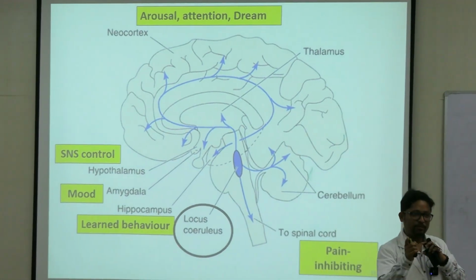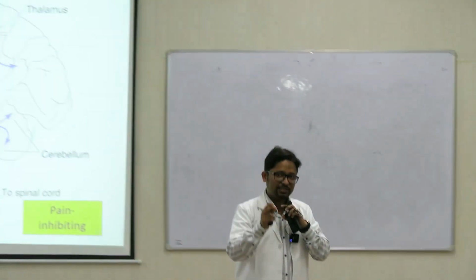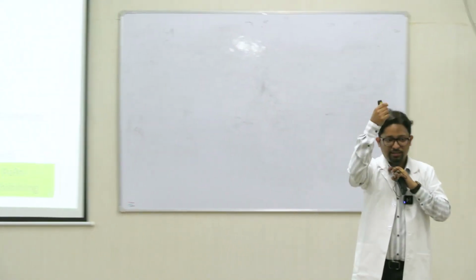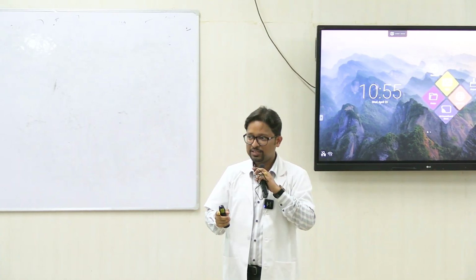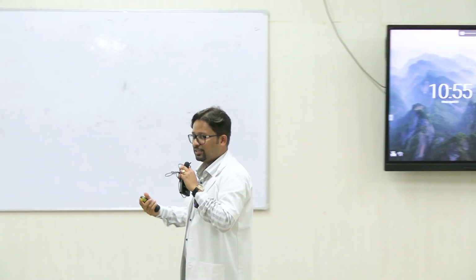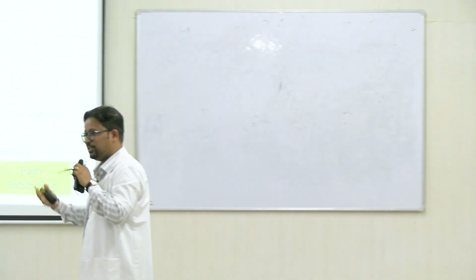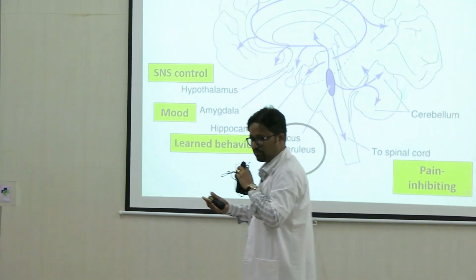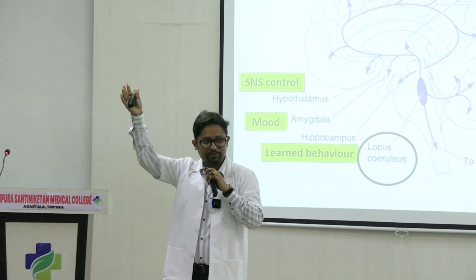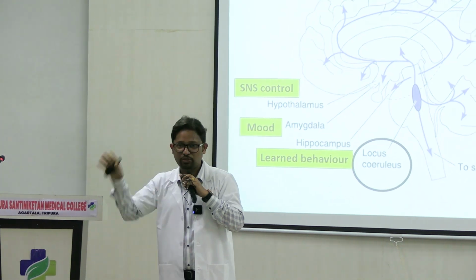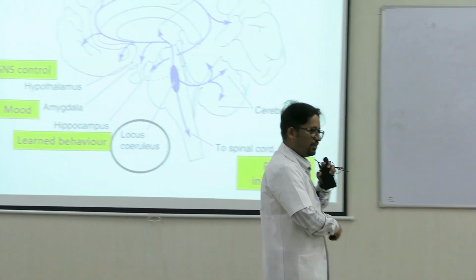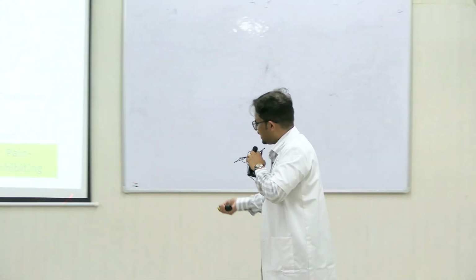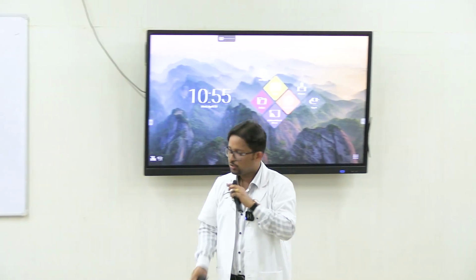So the norepinephrine secreting neurons inhibit the pain transmission in the fibers of the pain pathway. Just as an example, whenever a soldier is in the battlefield, their pain threshold actually goes up. They don't feel pain over a lot of things because the sympathetic system of the body is so active, they're under so much stress. So this is an example to give you an idea of how the pain carrying networks are inhibited by norepinephrine.